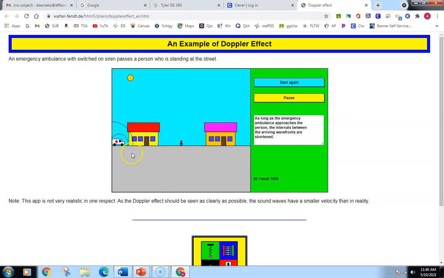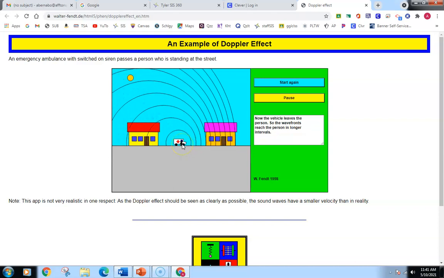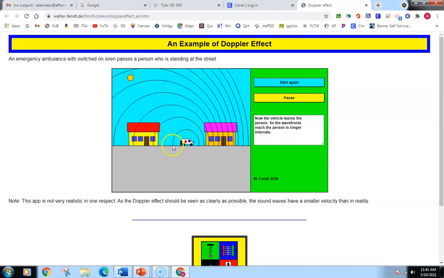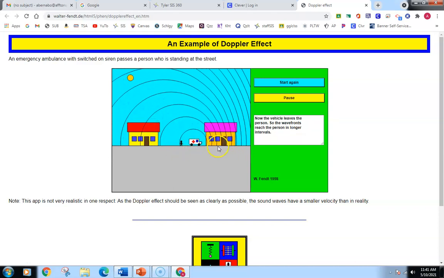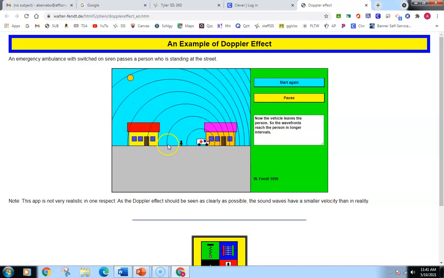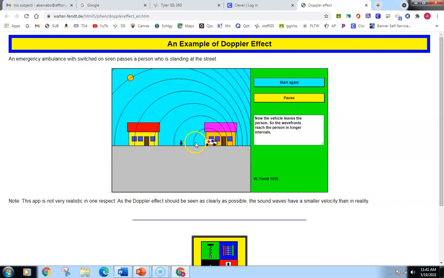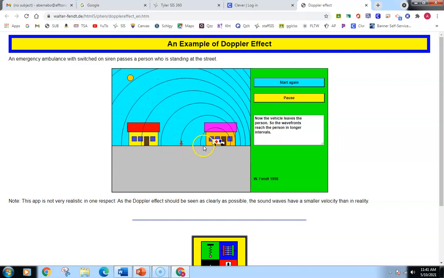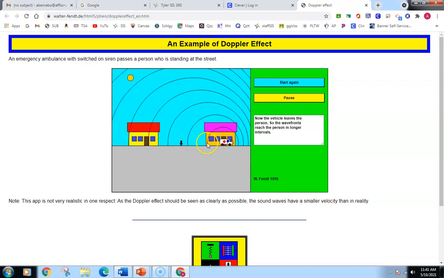Okay, so you've certainly had this happen before. As a car or something like that was driving by you, you hear the frequency of its engine noise, or in this case, of an ambulance. You hear the frequency of the ambulance siren change pitch as it's traveling to you, and then as it's moved right at you, and then as it's moving away. So while it's moving towards you, you hear a higher frequency, and then as it moves to the other side, you perceive a lower frequency.